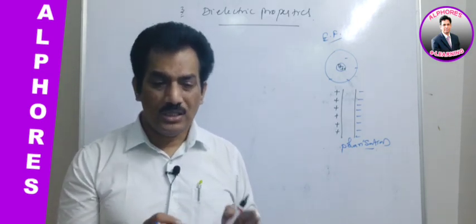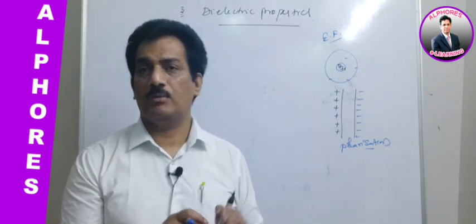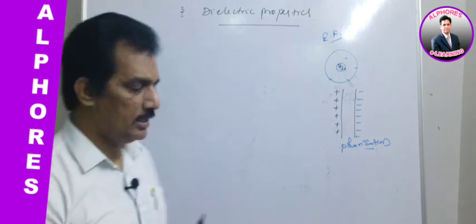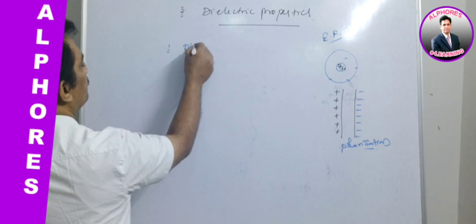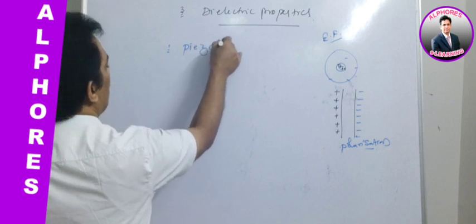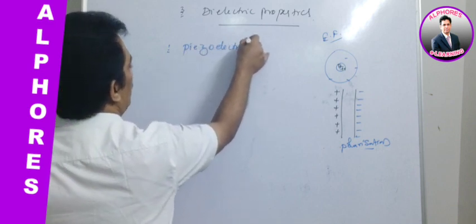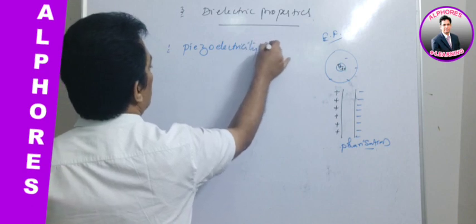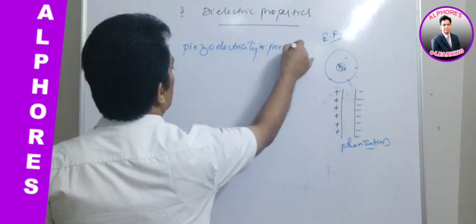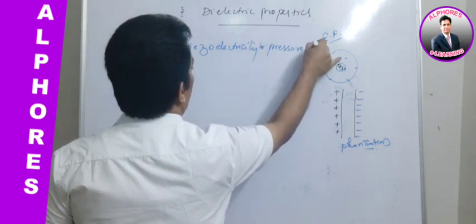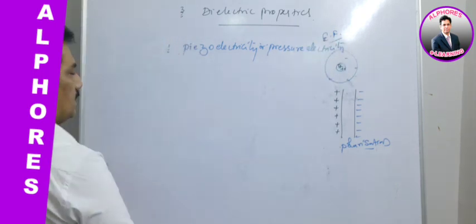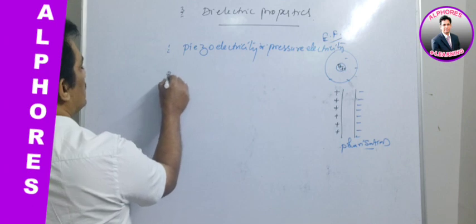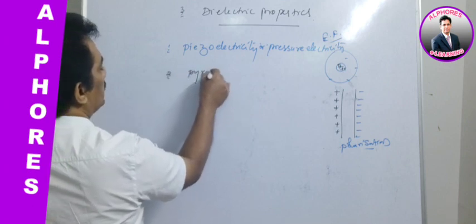Now, what are the reasons? What type of electricity can we observe in such solids? Let us observe. It is piezoelectricity, also known as pressure electricity. Piezo, or pressure electricity. And the second one is pyroelectricity.